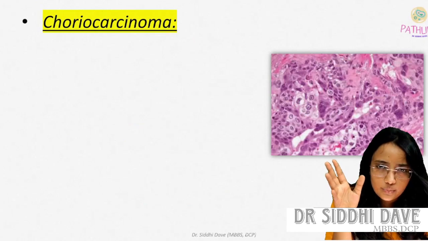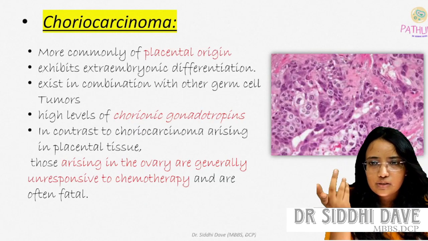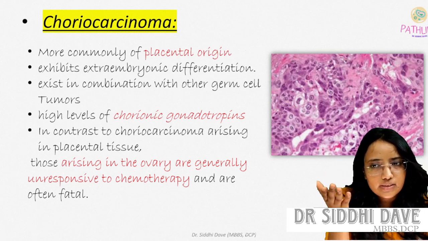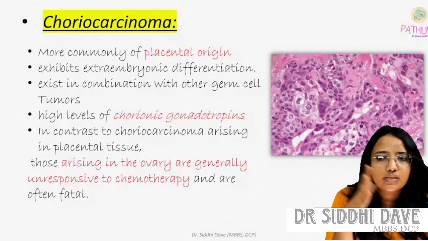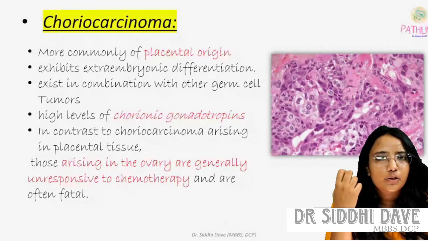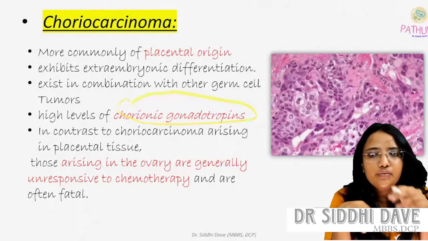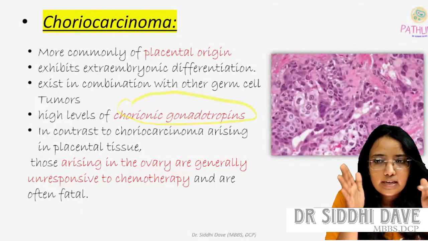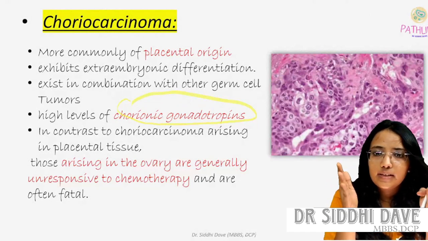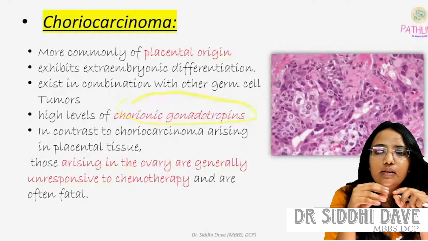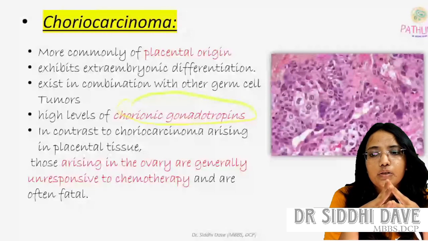Then choriocarcinoma. Choriocarcinoma is more commonly of placental origin, exhibits extraembryonic differentiation, and also exists in combination with other germ cell tumors. High levels of chorionic gonadotropin will be there. But the thing we have to remember is that if the choriocarcinoma is of placental origin, the prognosis is very good.